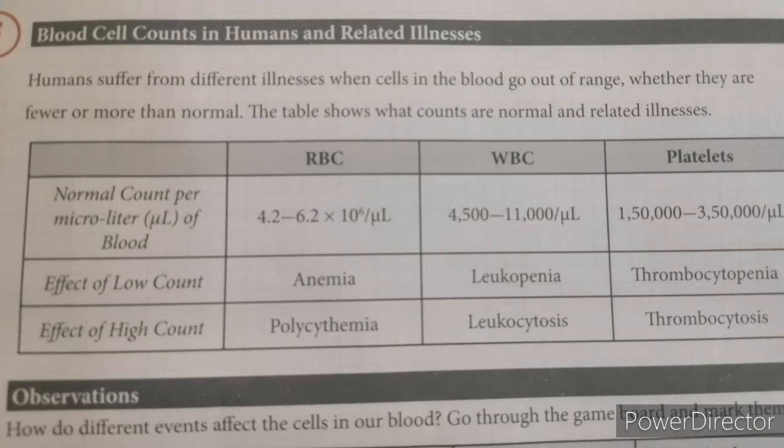Platelets also, if they are less than the normal range, then we suffer from thrombocytopenia. And if it is more, then thrombocytosis. So these are the conditions which are caused if the normal range of the components of the blood is not maintained. So there is a problem even if it is high or if it is low. Yes. Okay, miss. Thank you.